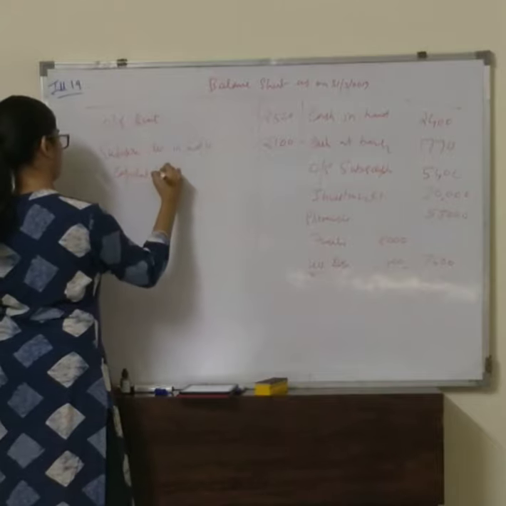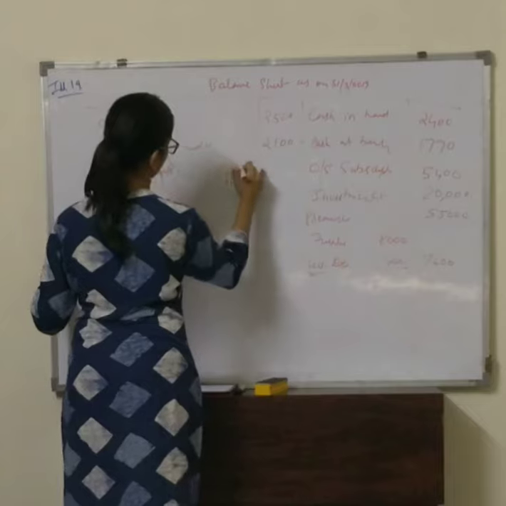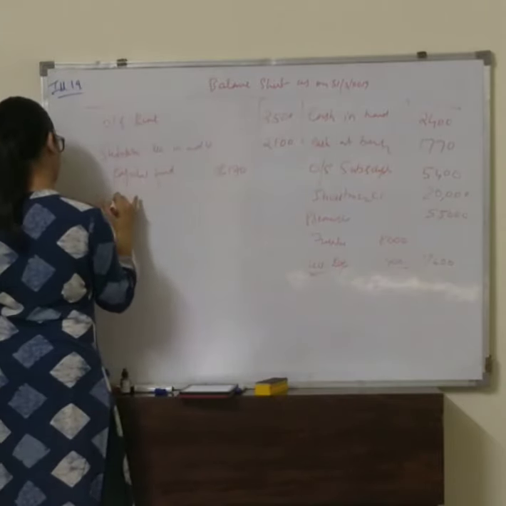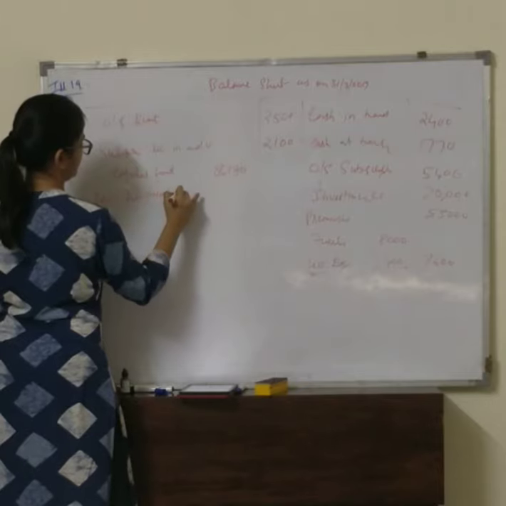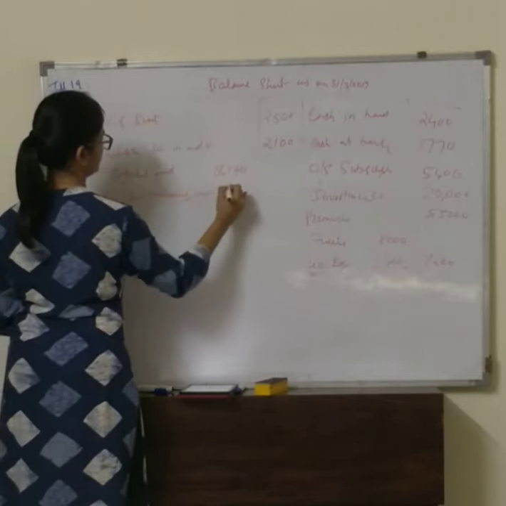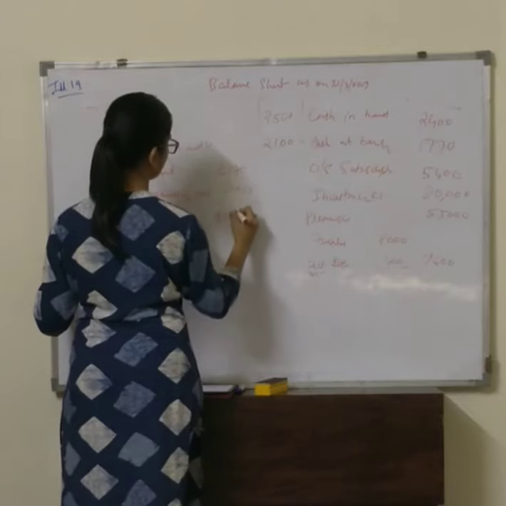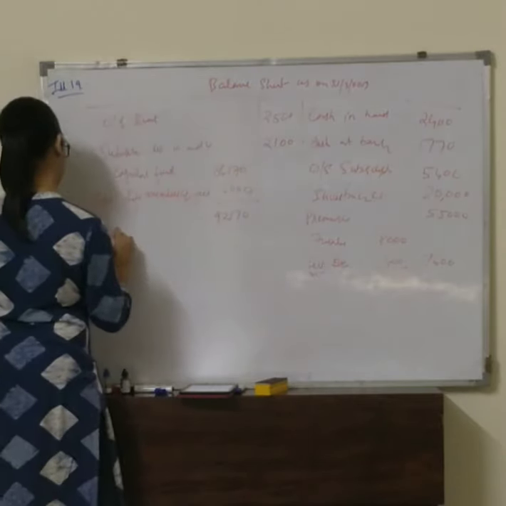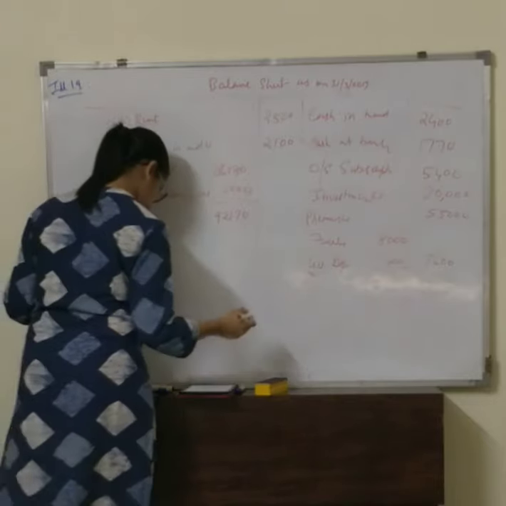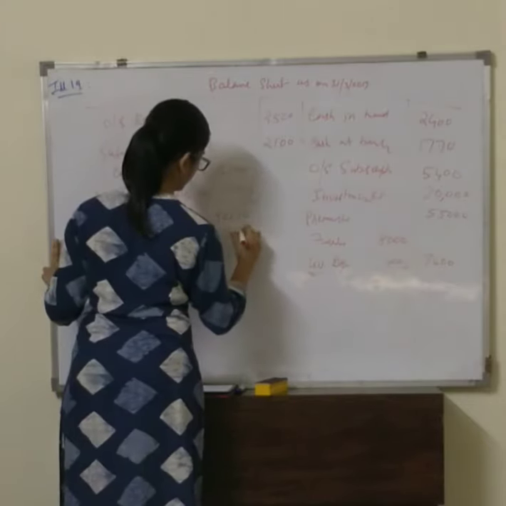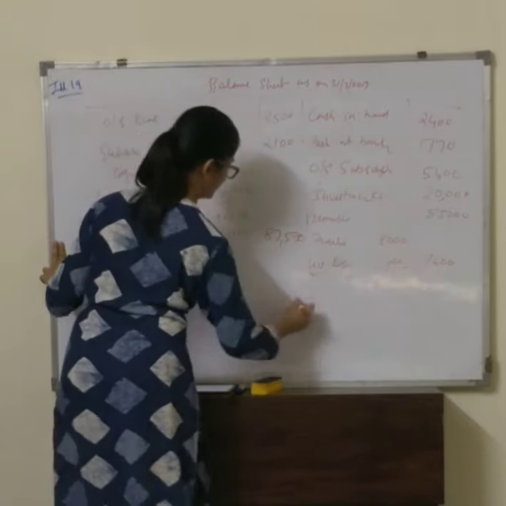Then we have capital fund. What is our capital fund? 86,170. Add life membership fees, that is 6,000. We get 92,170, less deficit. How much is our deficit? 4,600. We get 87,570.